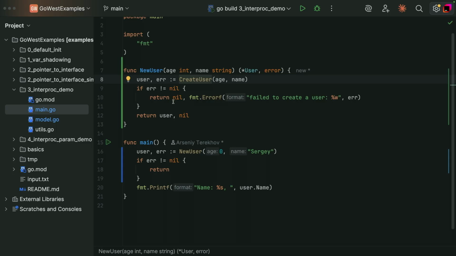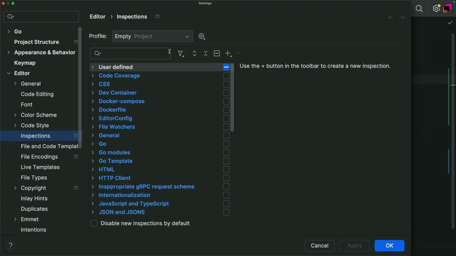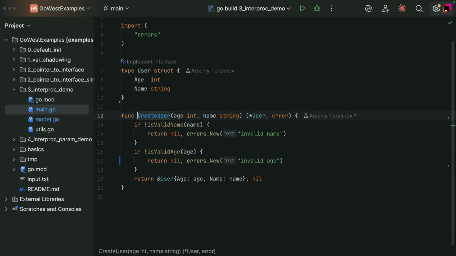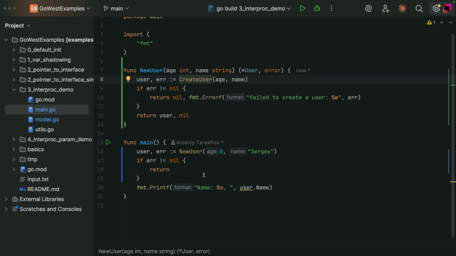Okay, and let's take a look at Golang Analyzer first. I need to enable all inspections in the IDE. Then let's introduce the bug again. And yeah, here we go. So here is the last example I've shown to you previously.